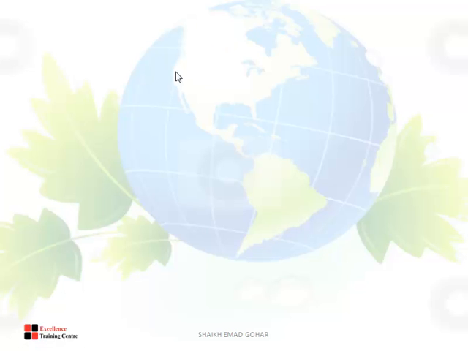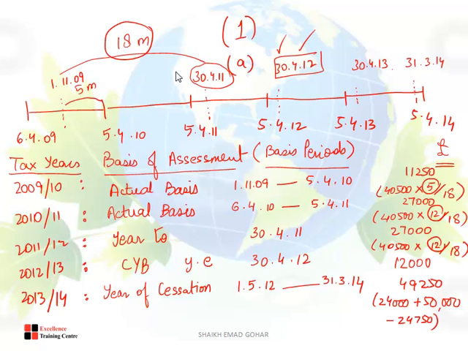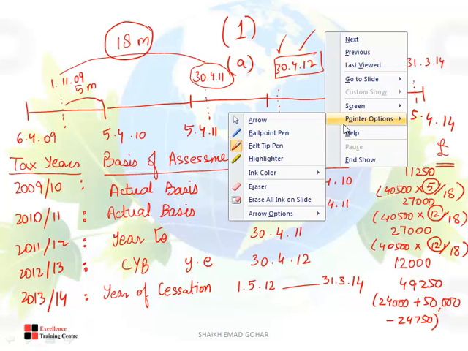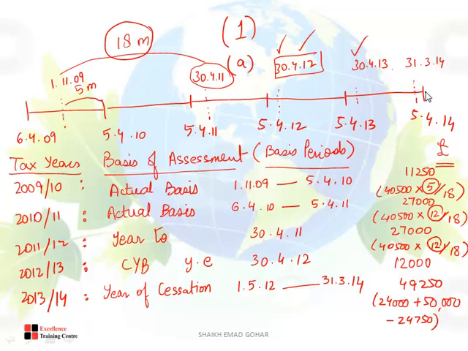Because if you go back and see, what is my normal accounting period? It is 30th of April 2013. So the next date should be 30th of April 2014 or not? So they are saying, assuming this is happening, your normal accounting date is 30th of April 2014.